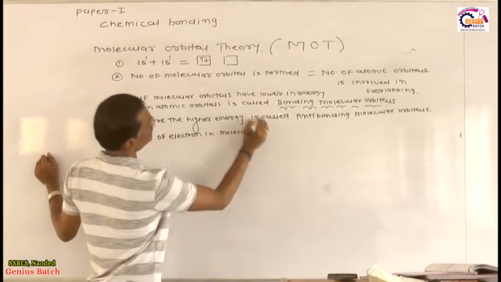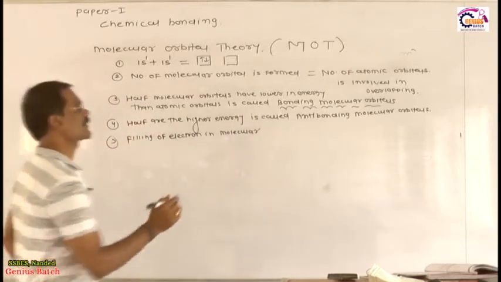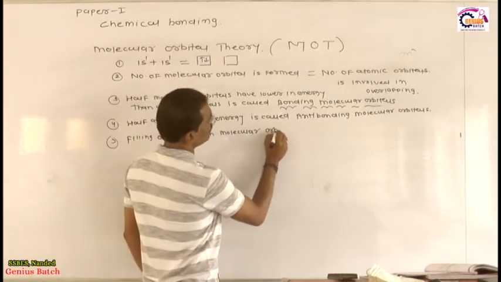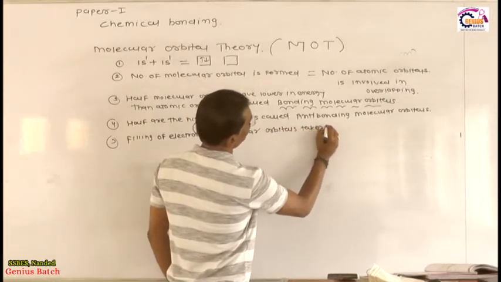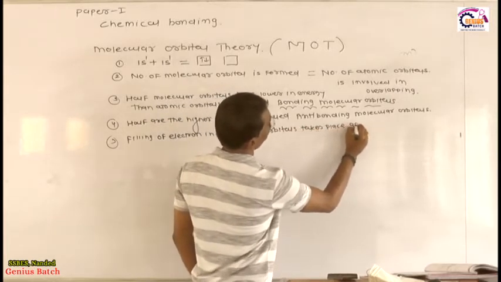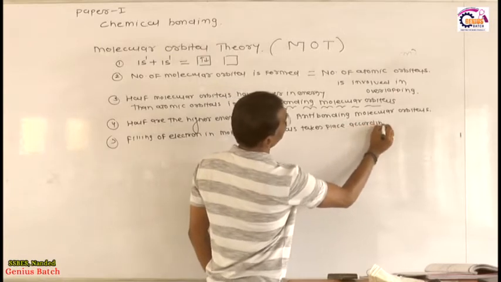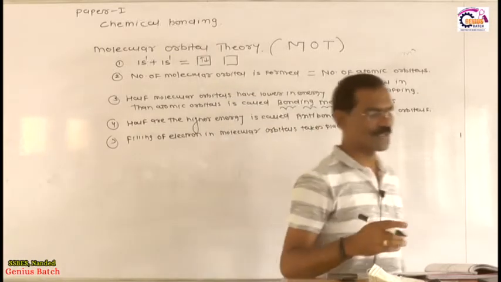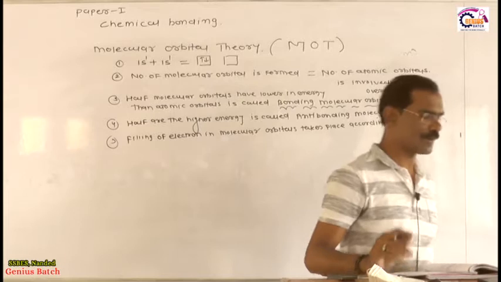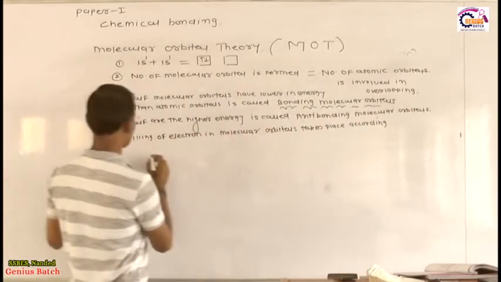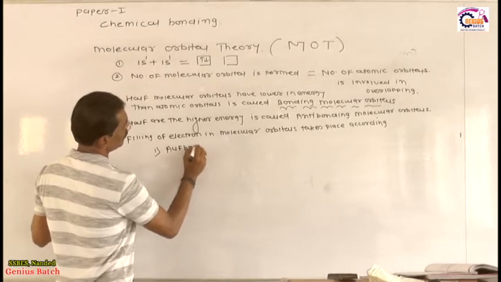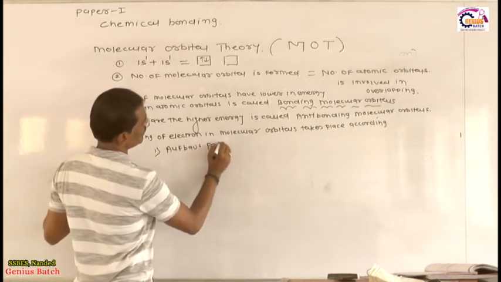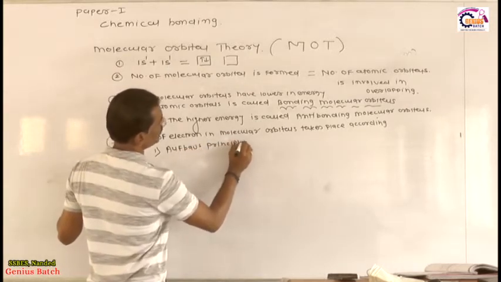Dear students, this is very important. Filling of electrons in molecular orbitals takes place according to the Aufbau principle, Hund's rule, and Pauli's exclusion principle. The first is the Aufbau principle.